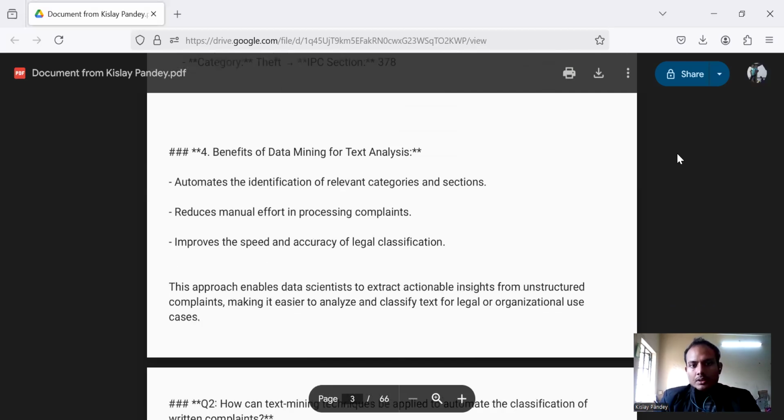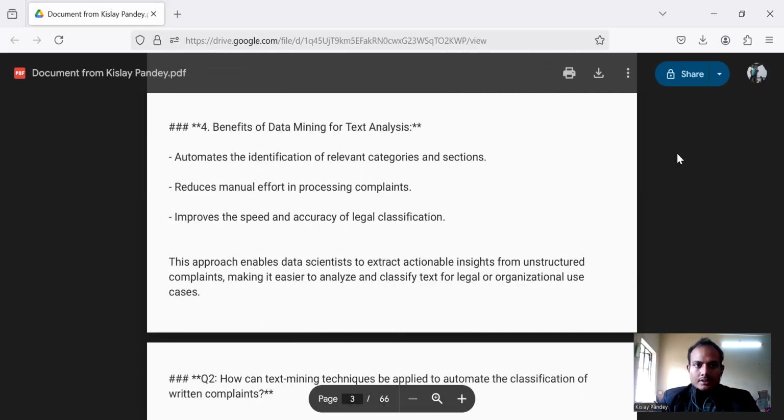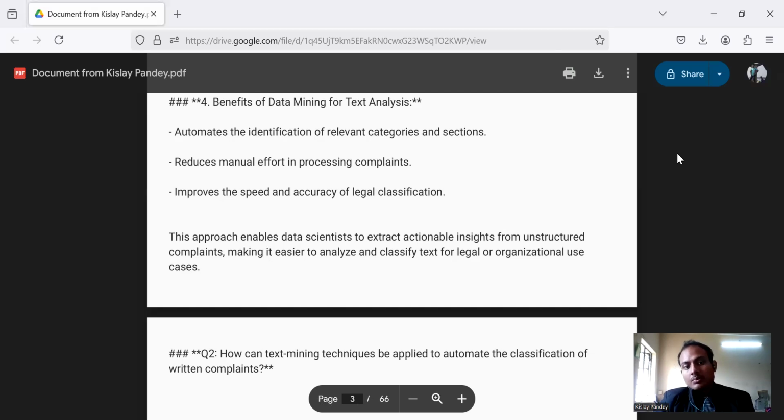Fourth is benefits. We talk about the benefits of data mining for text analysis. First, it automates the identification of relevant categories and sections. Second, it reduces the manual effort in processing complaints. Third, it improves the speed and accuracy of legal classification.